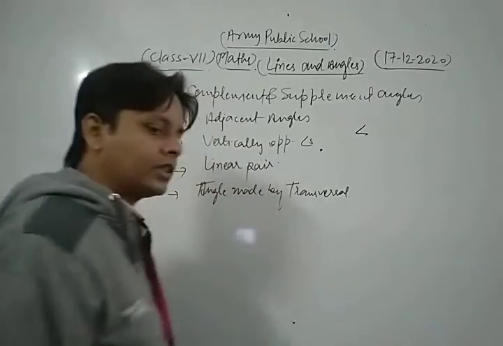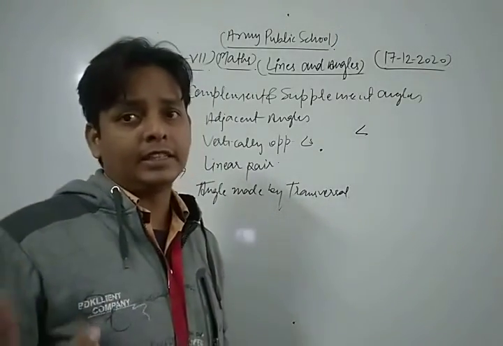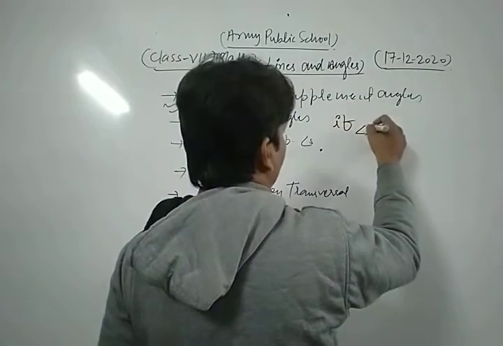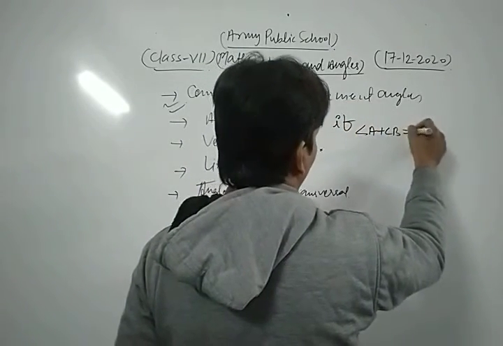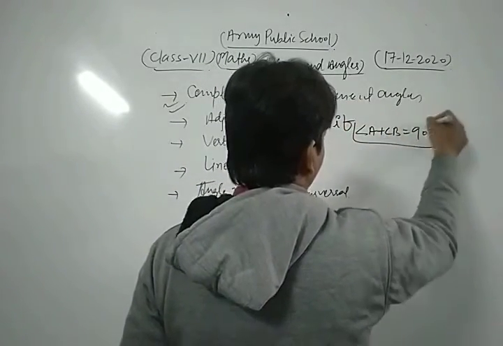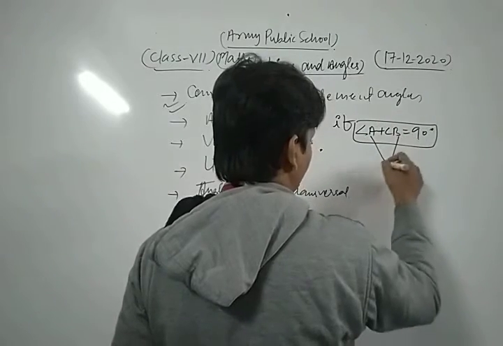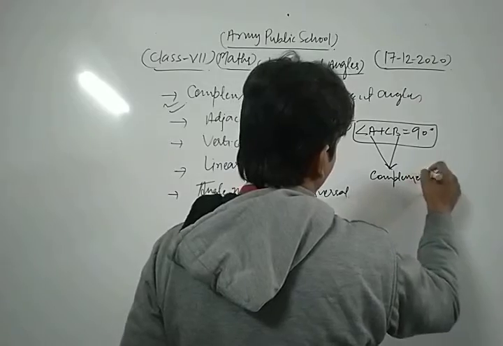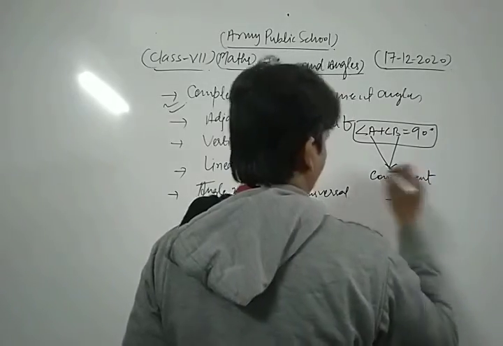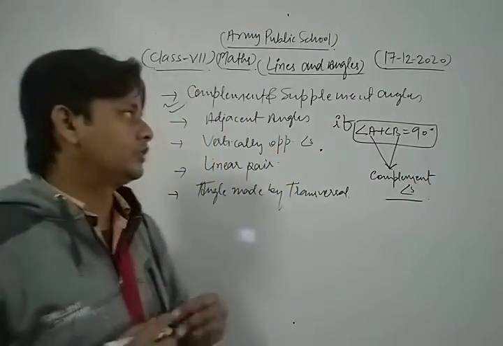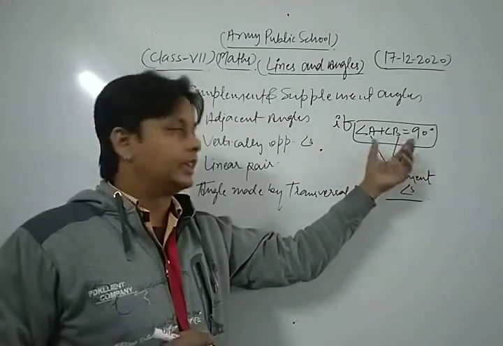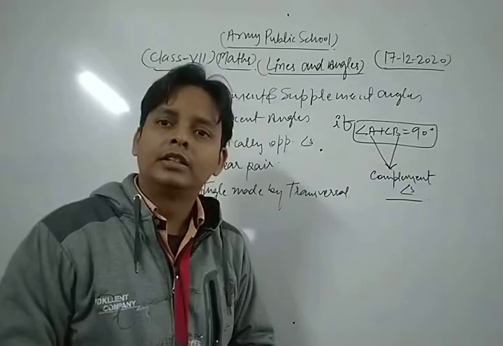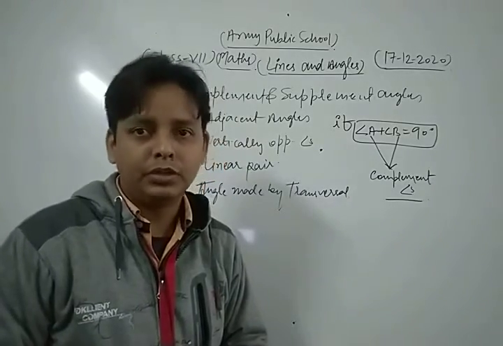It means that if angle A plus angle B is equal to 90 degrees, then angles A and B are said to be complementary angles.